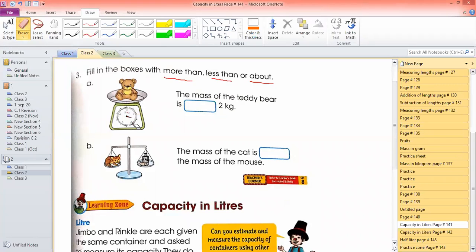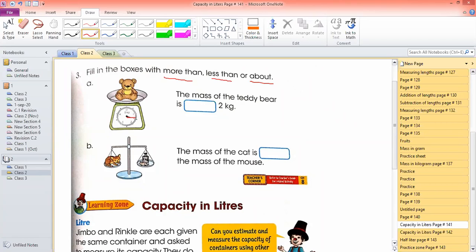Look here, guys. When the needle reaches 1, you will say it is 1 kg. If it reaches 2, you will say it is 2 kg. If it reaches 3, you will say it is 3 kg. But if the needle is between 1 and 2, it is not 1 kg, it is more than 1 kg. If it were 1 kg, it should be exactly at 1, but it is far from 1 now, so it is more than 1 kg.